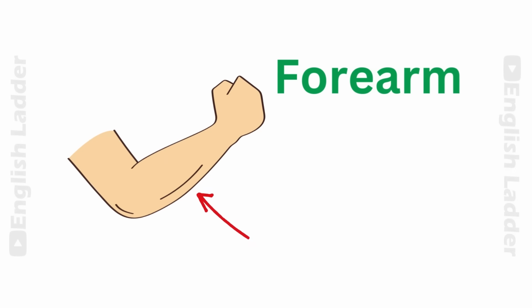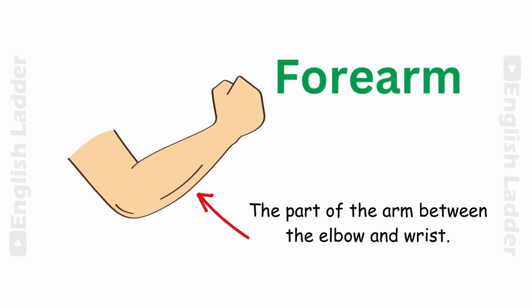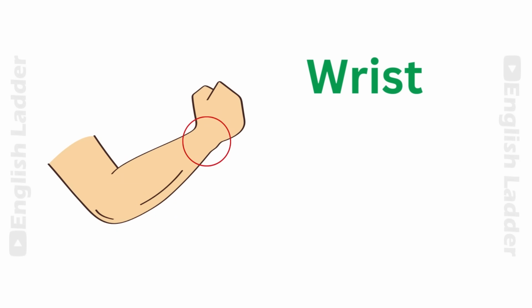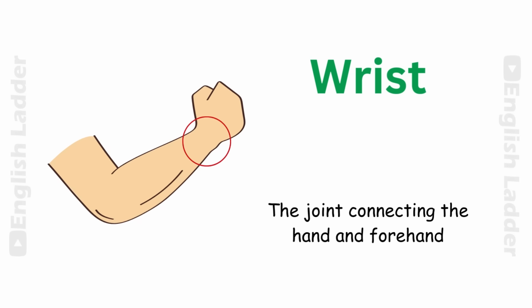Forearm. The part of the arm between the elbow and wrist. Wrist. The joint connecting the hand and forearm.